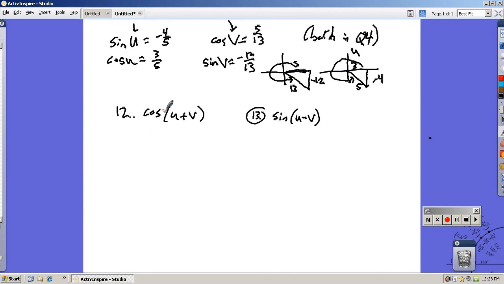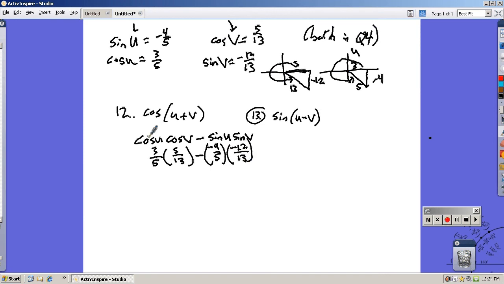Cosine of u plus v. Remember, cosine of the sum of the angles is cosine of the first times cosine of the second, and then opposite operator, sine of the first times sine of the second. So cosine of u is 3/5, cosine of v is 5/13, minus sine of u is negative 4/5, sine of v is negative 12/13.